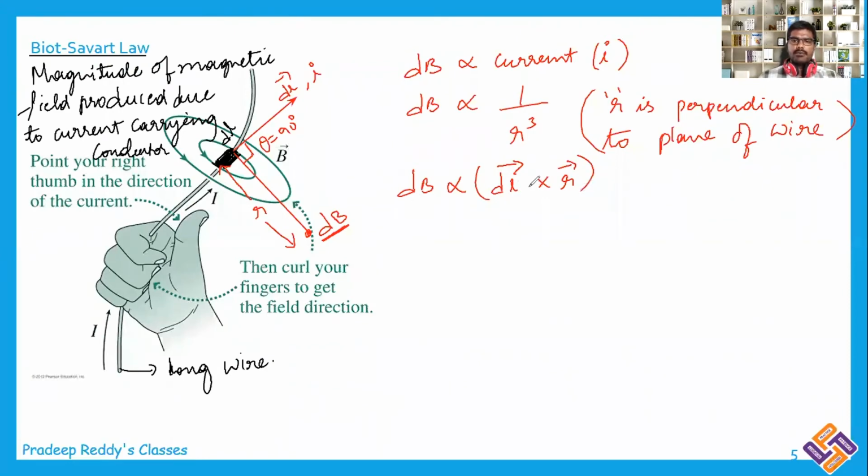If I write these all combined, you can write dB is proportional to I into dl bar cross r bar divided by r cube.